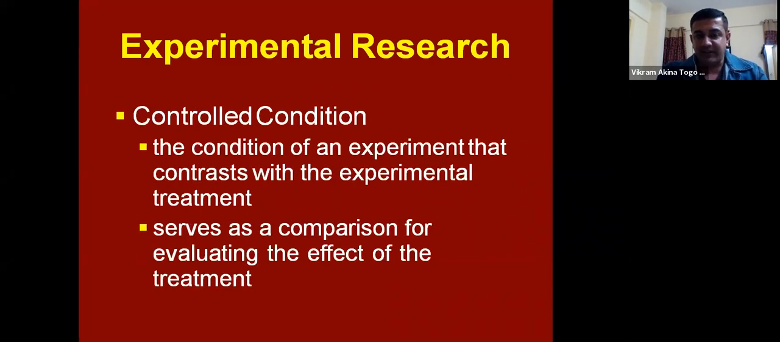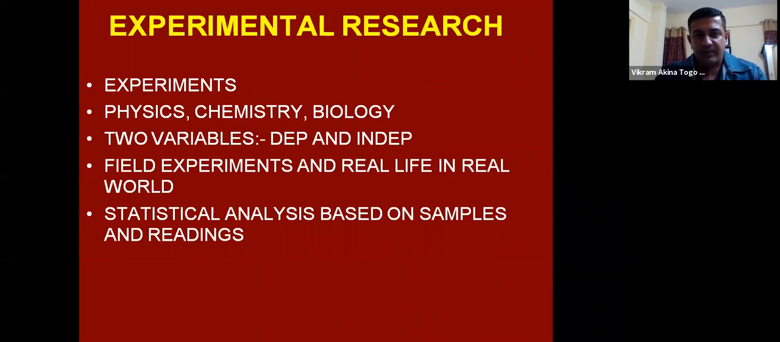All right, so experimental research can happen in controlled condition. That means the condition of experiment contrasts with the experimental treatment and serves as an ideal comparison for evaluating the effect of treatment. So basically, we are now making an environment for that particular output to occur. Experimental research is based on a lot of experiments. This is also very prevalent in physics, chemistry, biology, because here we are doing experiments, noting readings, identifying variables which are getting affected due to dependency and interdependencies.